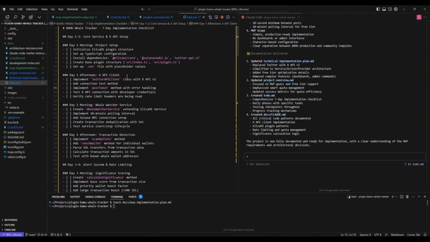Okay, so we're back in the Claude chat here. As you can see, I've uploaded that to-do list here, and I've said I used your prompt for Claude Code, and I've attached the to-do list that it created as a result. Can you review this to-do list and confirm that it is aligned with our MVP plan?